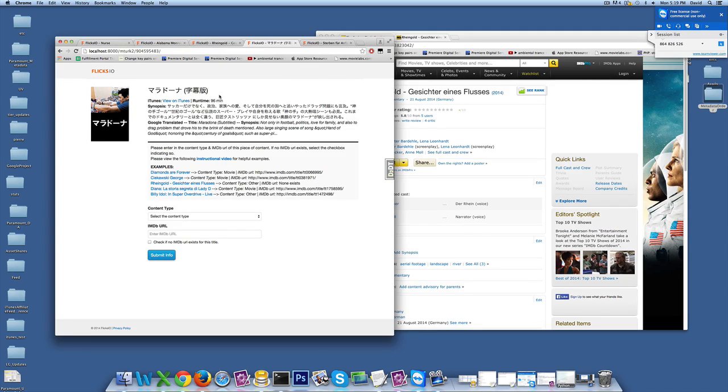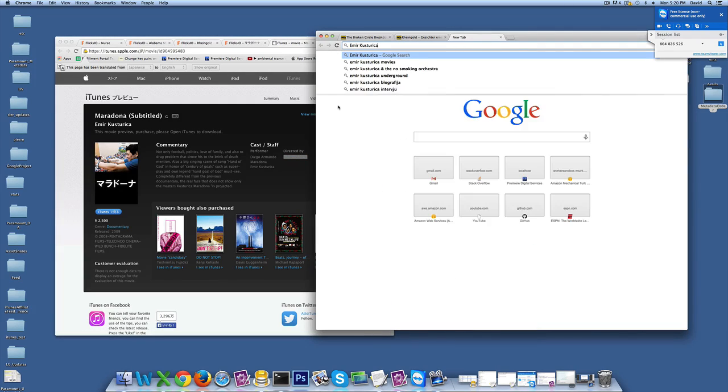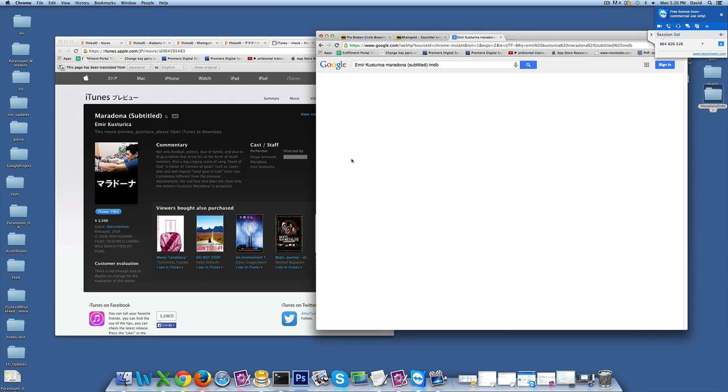So now we're on this one, which is in Japanese, so I really don't know what it is, but it says Maradona, subtitled. I'm going to go to IMDb, and so, sorry, this is iTunes, and this gives me a little bit more information. It's Google translated from Japanese to English. I'd suggest using Chrome as your browser for this. It just makes everything much easier. And the director is Amir Costa Rica. So I'm going to enter this in, Amir Costa Rica, and then Maradona, subtitle, IMDb.